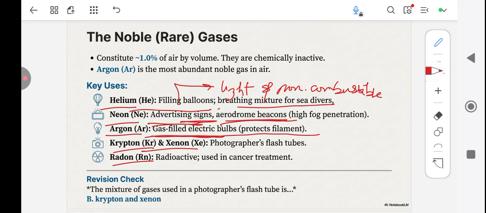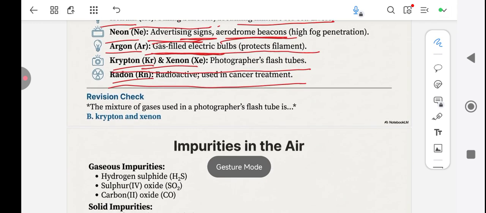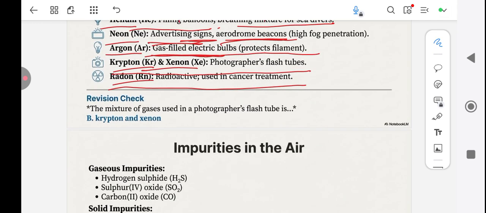You have red, you have blue. What is producing that color is neon and argon. Krypton and xenon are used in photographers' flash tubes, while radon is used in cancer treatment. Let us look at our revision check. The mixture of gases used in photographers' flash tubes, look at it, krypton and xenon.